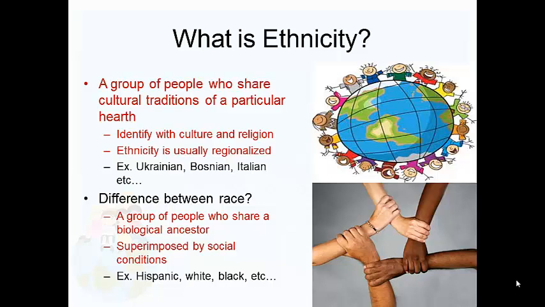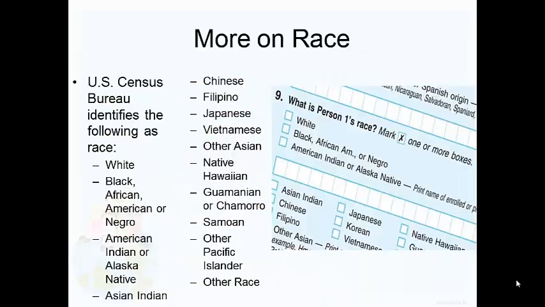Now, what's the difference between ethnicity and race? Big difference here. Race is a group of people who share a biological ancestor. So it's not regionalized, it's tied to something. And usually with race, there are social conditions. So some examples of race include Hispanic, white, black, and there are many more. On the U.S. Census Bureau, they identify 14 races. Now, obviously, there's other, right? So that's a whole other category. But they identify 14 different races. Just take a look at that real quick right now.